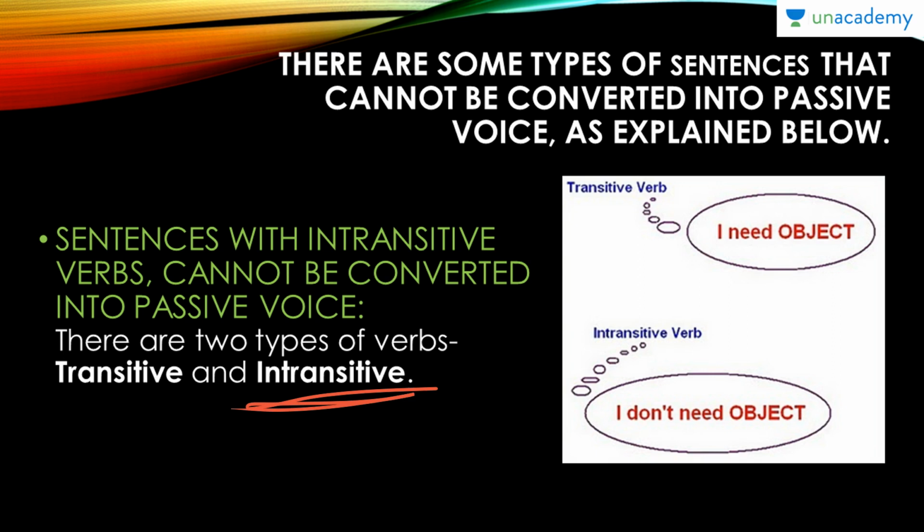It just doesn't make sense. But if it has a transitive verb like he bought a gift, it can be converted into passive voice: a gift was bought by him. The whole concept of transitive and intransitive verbs I will discuss in the next module in detail.